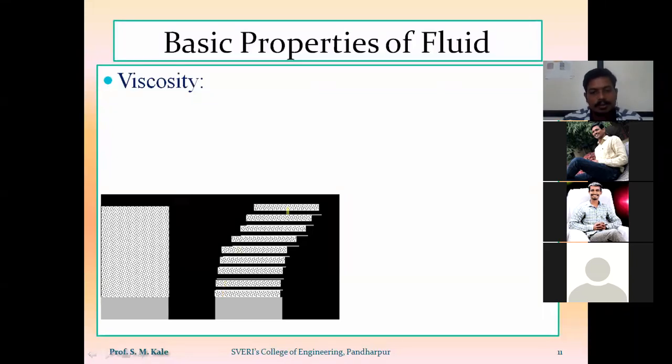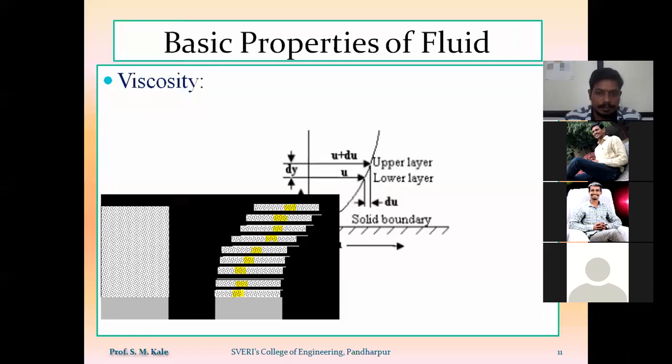So whenever the fluid is flowing in the form of layers, here an upper layer and a relatively lower layer, whatever adjacent layers there are will have different speeds, and because of that different speed, each layer will resist its own flow, so that is called viscosity.